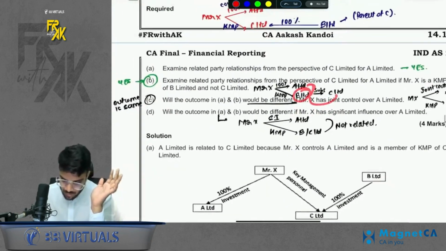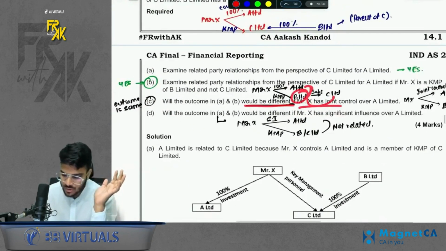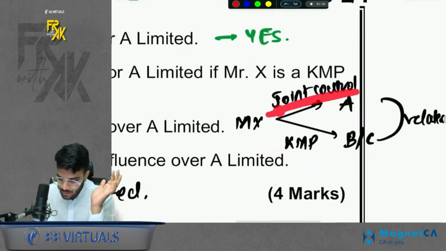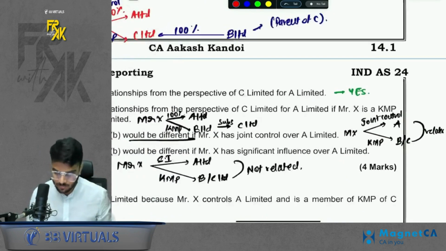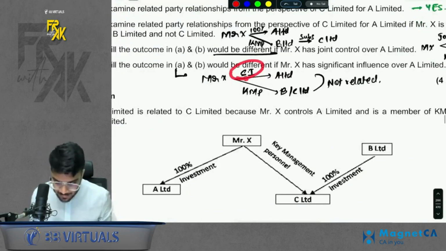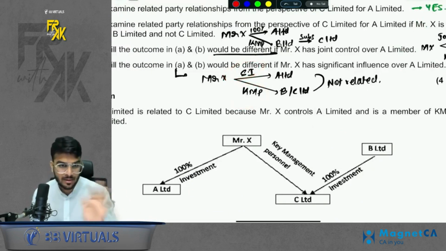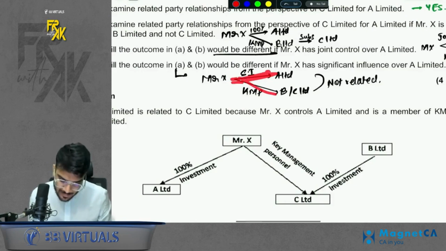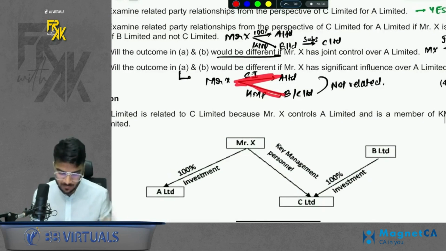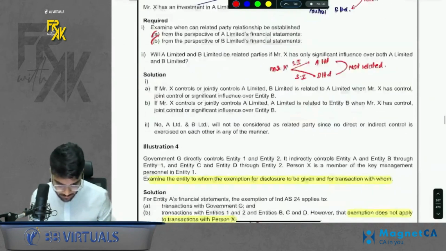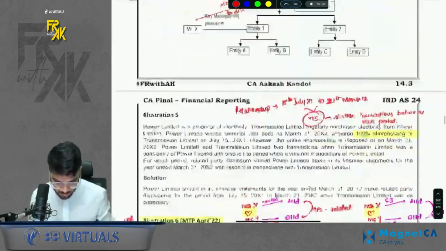It says, will the answer be different if X has joint control? So if in one place there was joint control, one place KMP, it is fine. At least one side you should have control or joint control. Then related. But if one side influence, one side KMP, then not related. Remember, one side there should be control. But if one side influence, one side KMP, not related. We discussed this already, covered in spoiler. Then example number 3 you can do on your own.